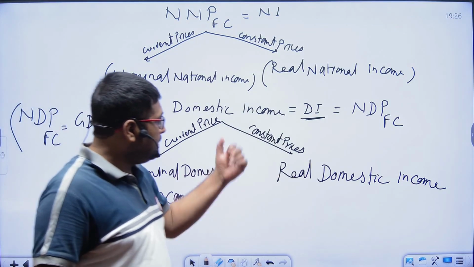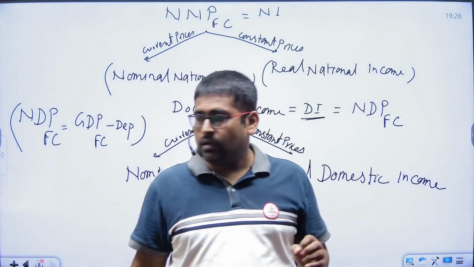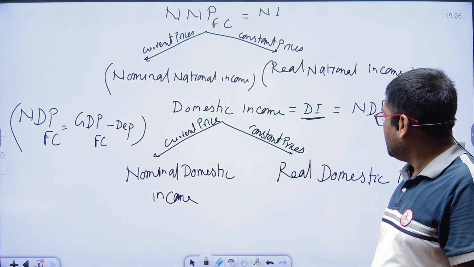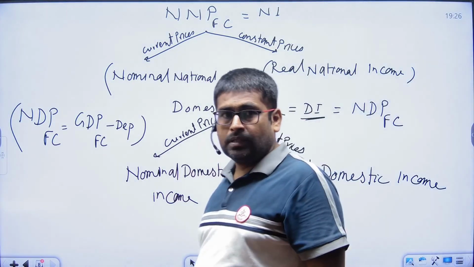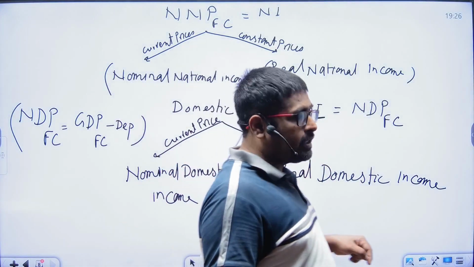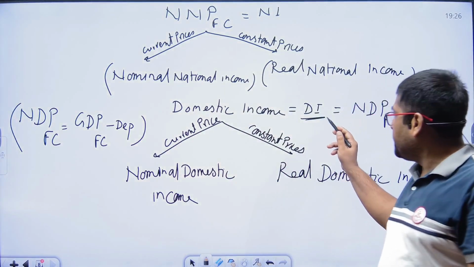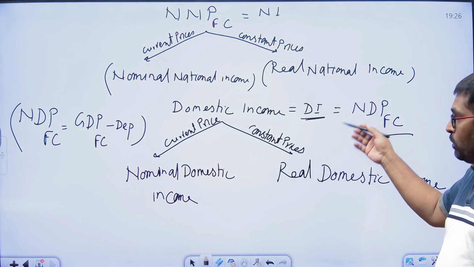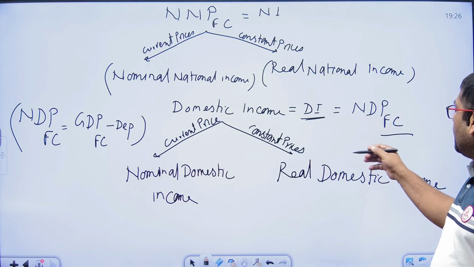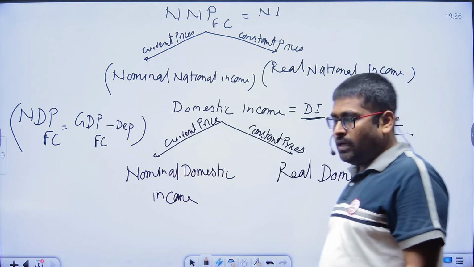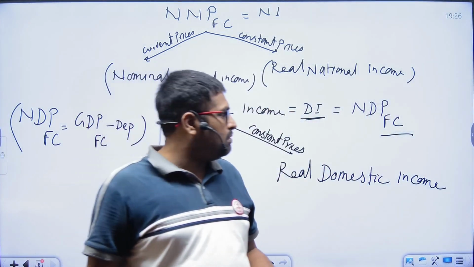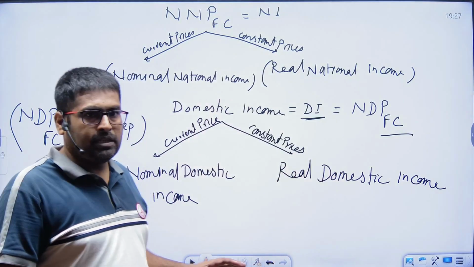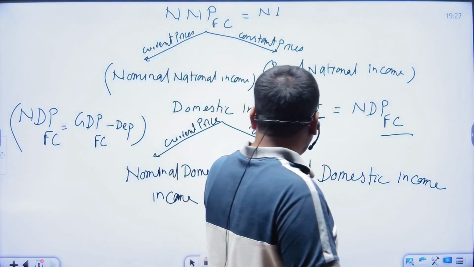So what is domestic income? It is the total factor income. It is the total final factor income earned, generated in the domestic territory of a country during a financial year. So it is known as the domestic income.